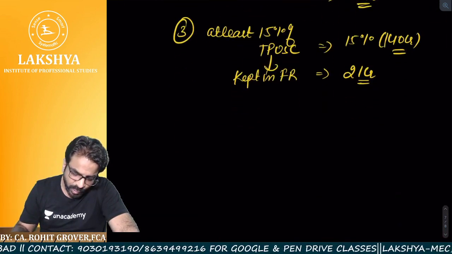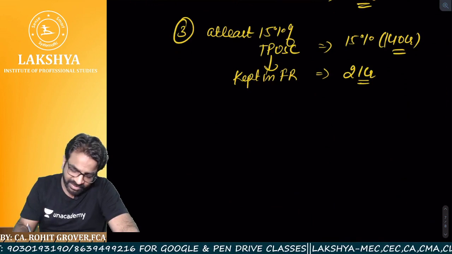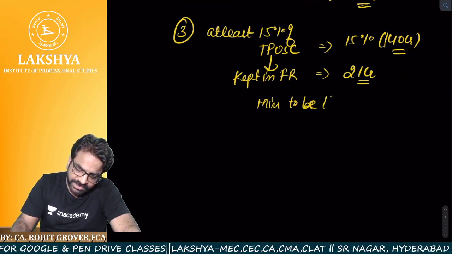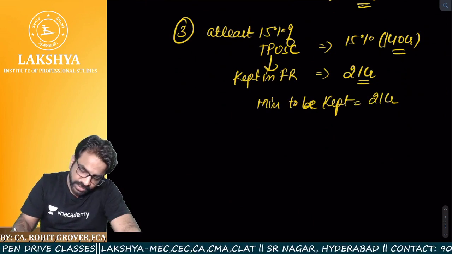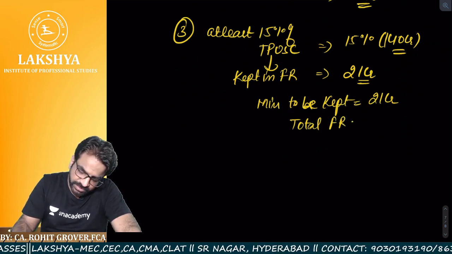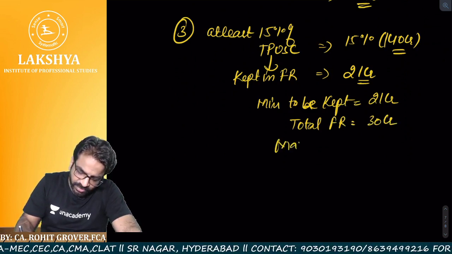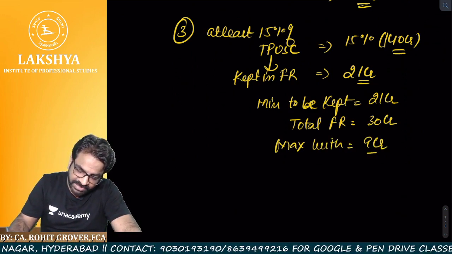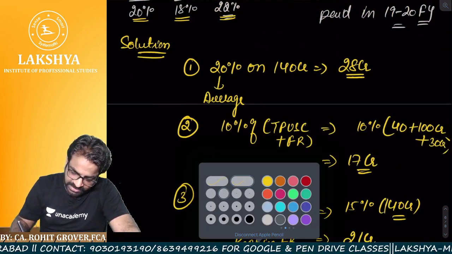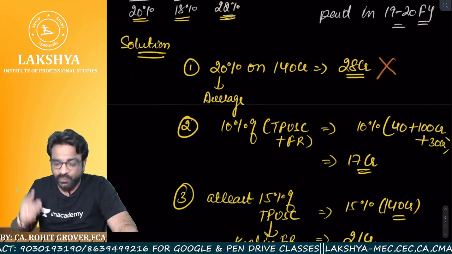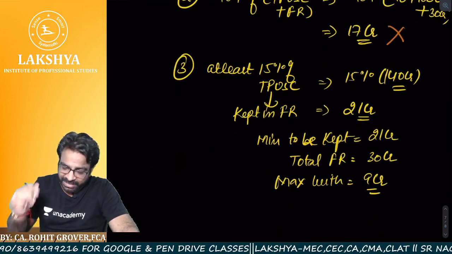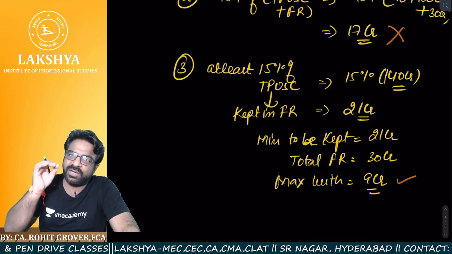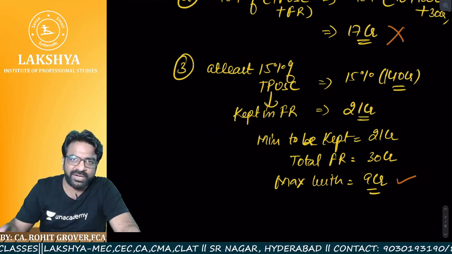So indirectly, who will tell me how much is the maximum withdrawal allowed? Minimum to be kept, how much? 21 crores. Total free reserves are how much? 30 crores. It means maximum withdrawal as per condition number 3 is how much? 9 crores. It means we can't pay 28 crores. We can't pay 17 crores. We can maximum pay how much? 9 crores, because out of 30 crores, minimum 21 crores is required to be kept in which reserve? Free reserve. I hope all of you are understanding.